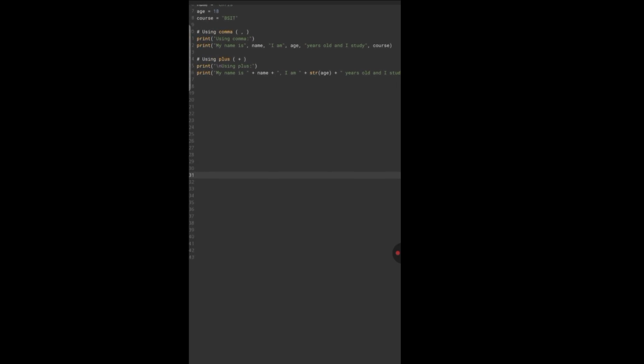So int, it is a 16. It is a float. Integers and float, we convert from string to float.